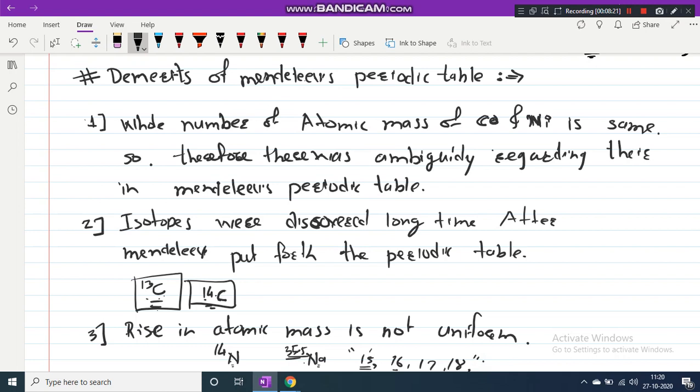I repeat again, the rise in atomic mass is not uniform, therefore this is the problem.